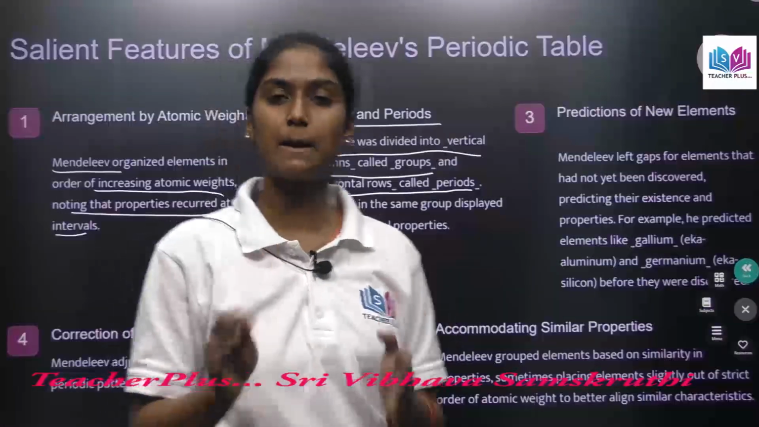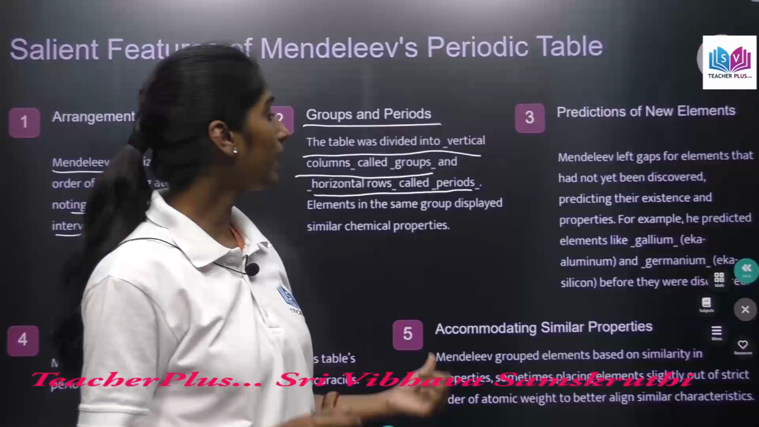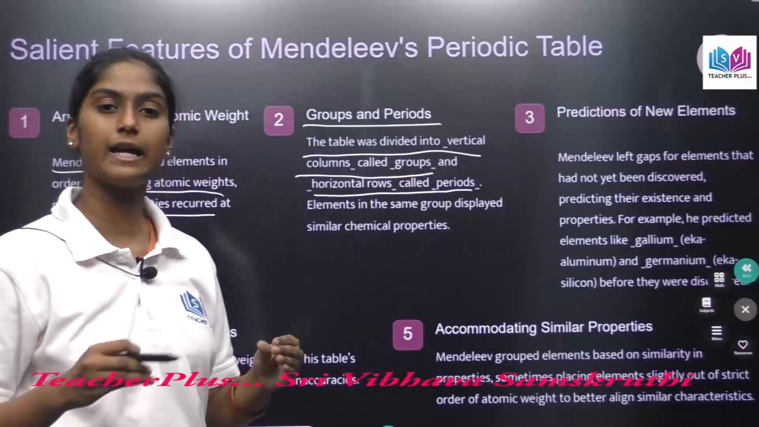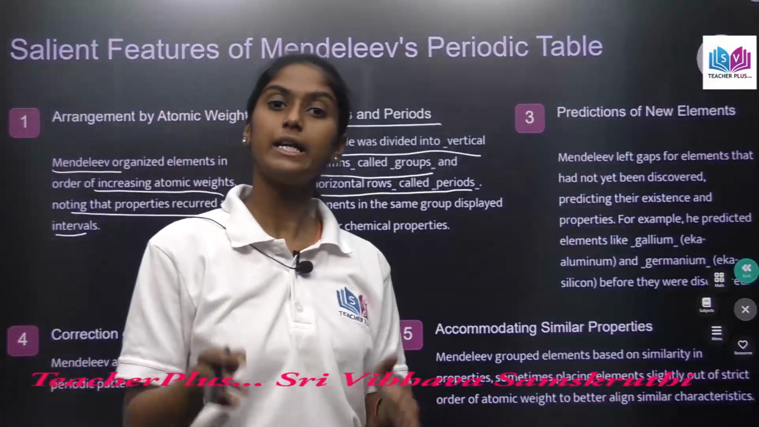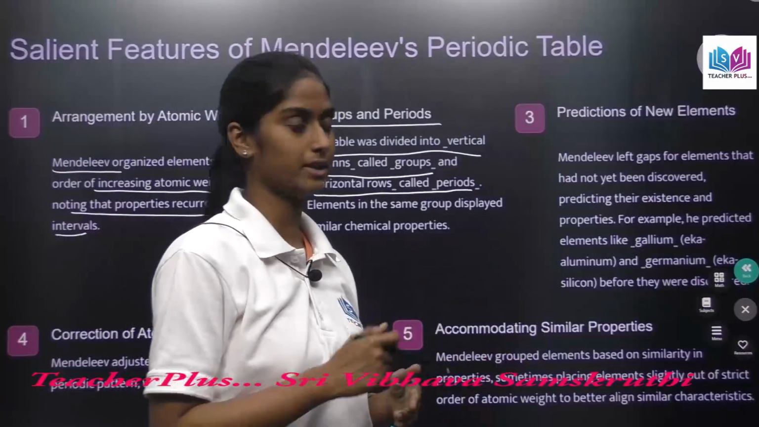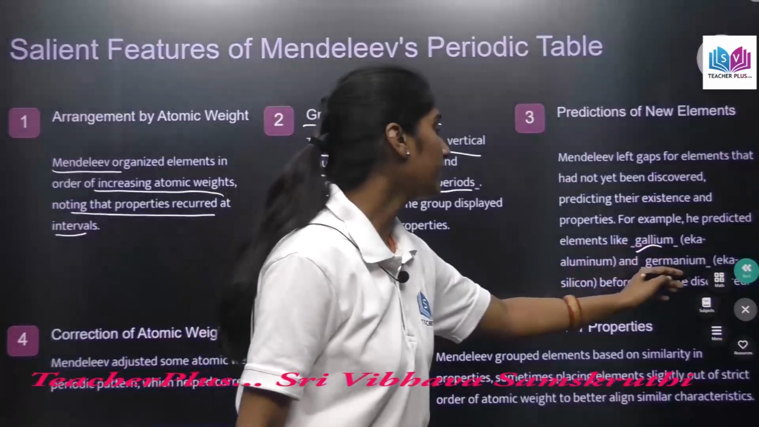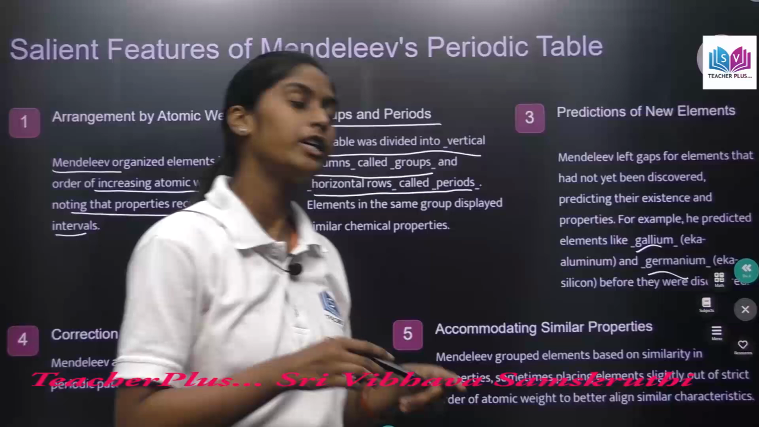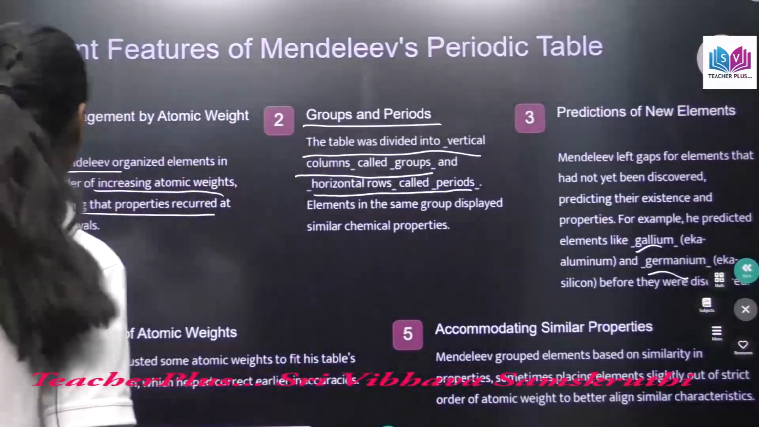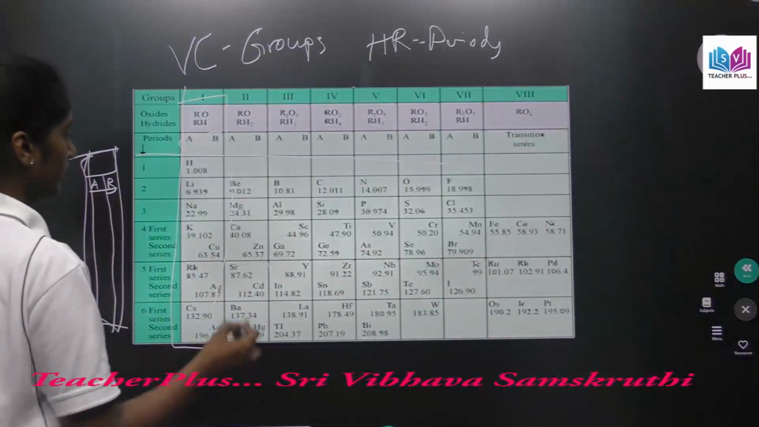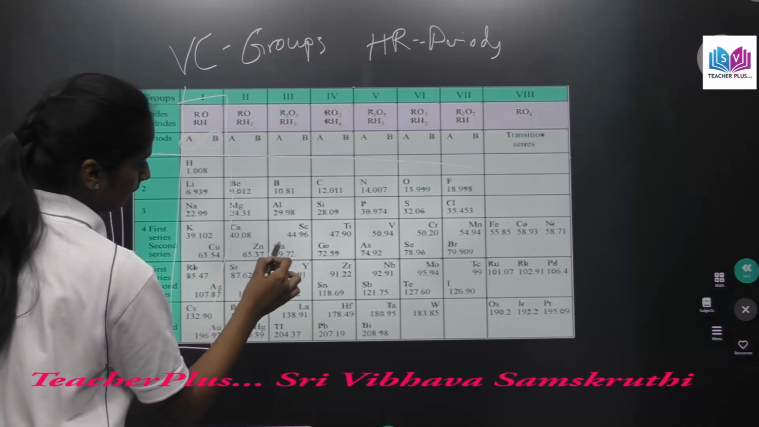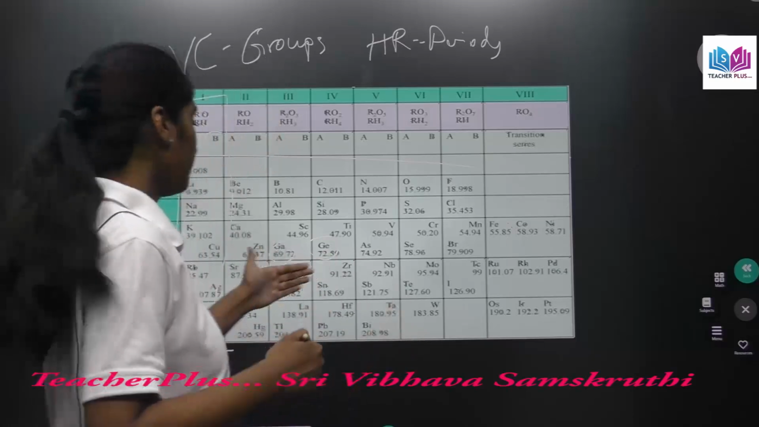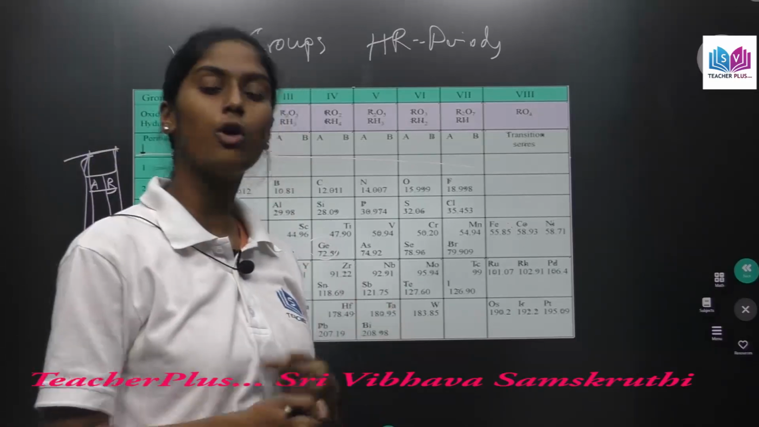Not only leaving gaps for these elements, he also predicted the properties of those missing elements. At that time, these missing elements were not yet discovered, but he predicted their properties. For example, here you see gallium and germanium. He predicted the properties of gallium and germanium, which were not discovered at his time. See here in his table, you see gallium here and germanium here, and as these elements were not discovered, he didn't know what to call them.